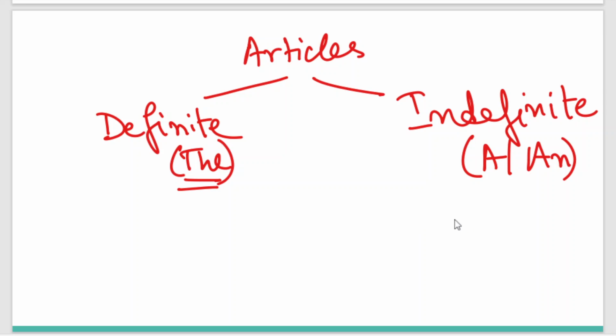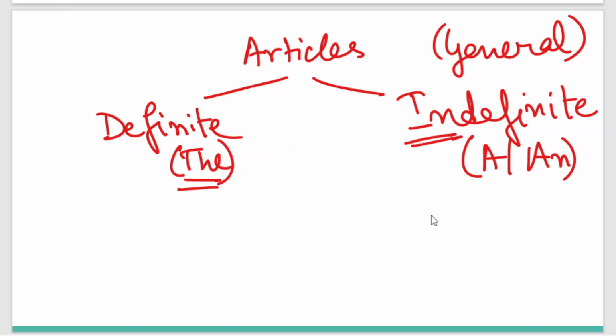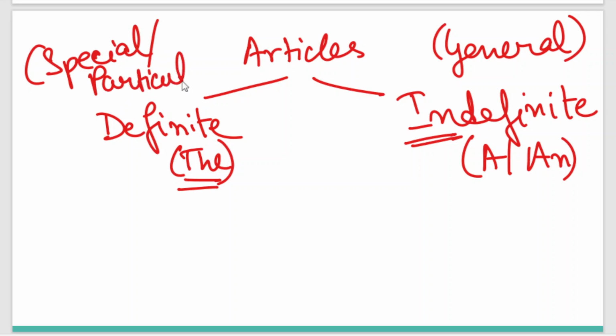And whenever we are using something in general, trying to express something on average, something very usual and normal, we use the indefinite article. And whenever we are making something special or particular, we use the definite article the. Let me give you an example and then this will get a little more clear.